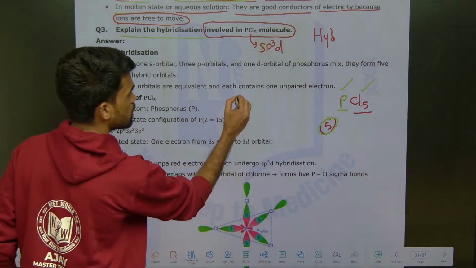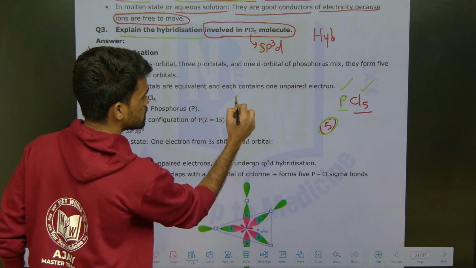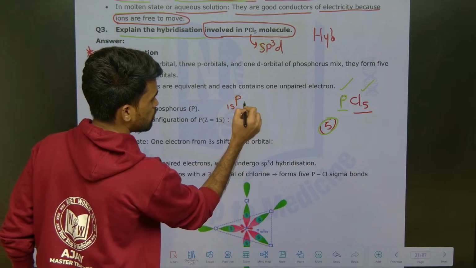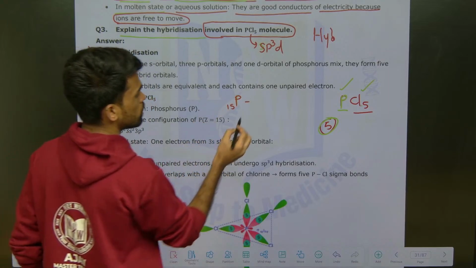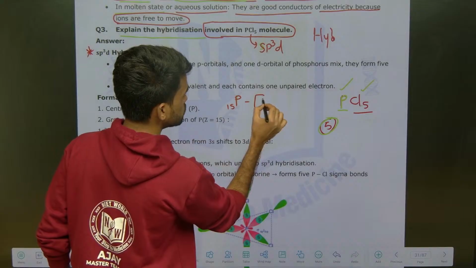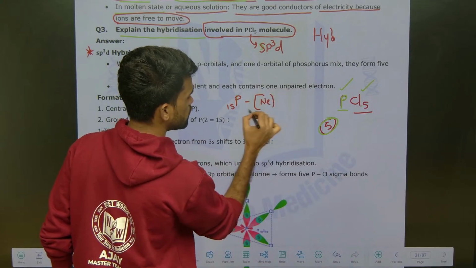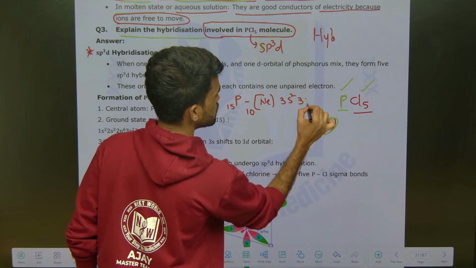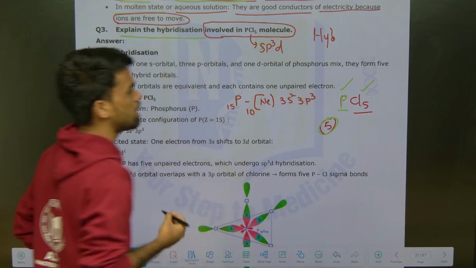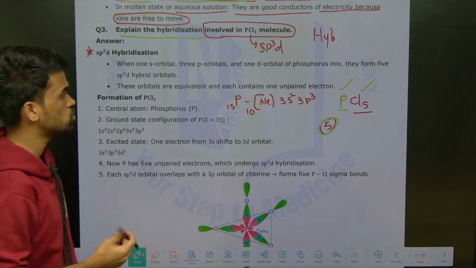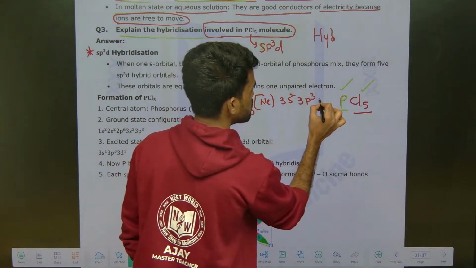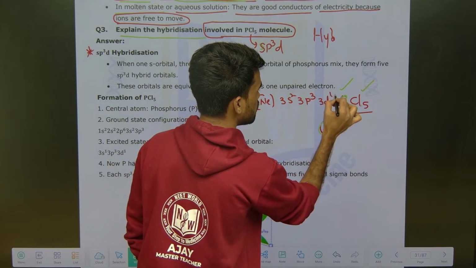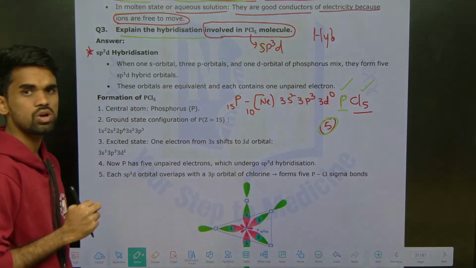See, first of all, phosphorus atomic number is how much? It is 15, nitrogen family. So how do you write this? After writing neon, that is 10 electrons over, then you write 3s2 3p3. That is the valence electronic configuration, 3s2 3p3. After this we have the 3d orbital, but it is an empty d orbital, so 3d0 I am writing.